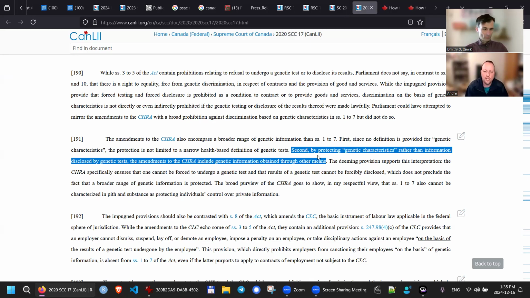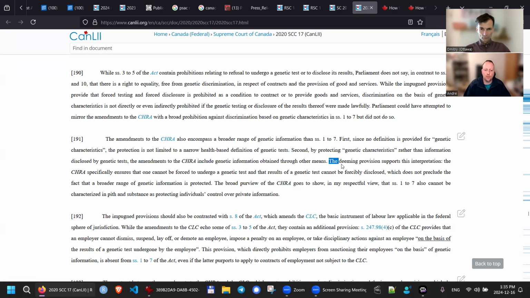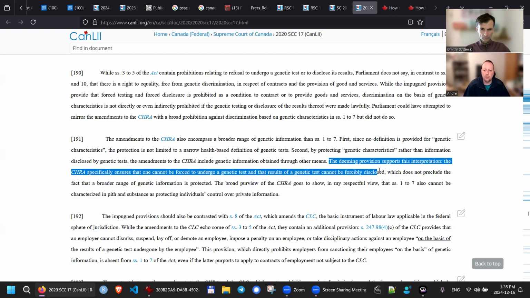So it says the deeming provision supports this interpretation. The Canadian Human Rights Act specifically ensures that one cannot be forced to undergo a genetic test and that the results of a genetic test cannot be forcibly disclosed, which does not preclude the fact that a broader range of genetic information is protected.